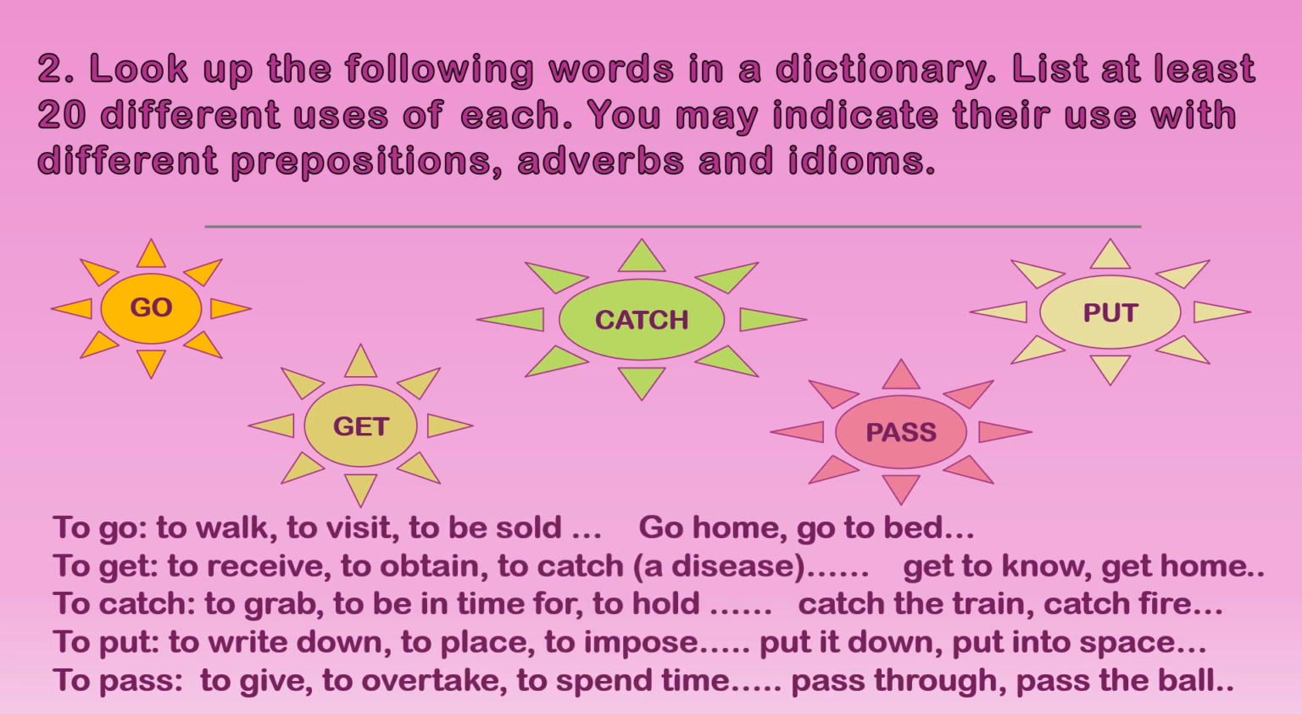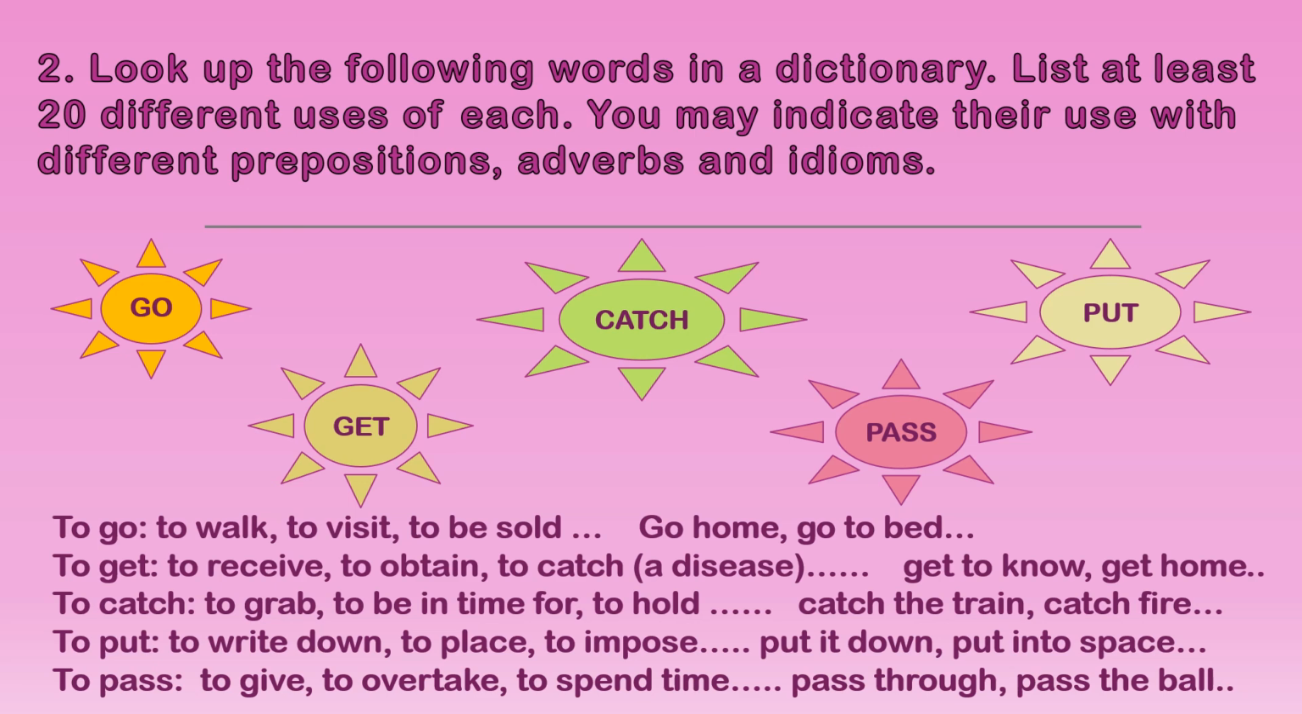For example, to go. To go means to walk, to visit, or to be sold. And you can use it like go home, go to bed, go to the doctor, etc. Get means to receive, to obtain, or to catch, to get a disease. So you can use it like get to know, get home. To catch meaning to grab, to be in time for, or to hold. For example, catch the train, catch the fire, catch the movie in time, etc.